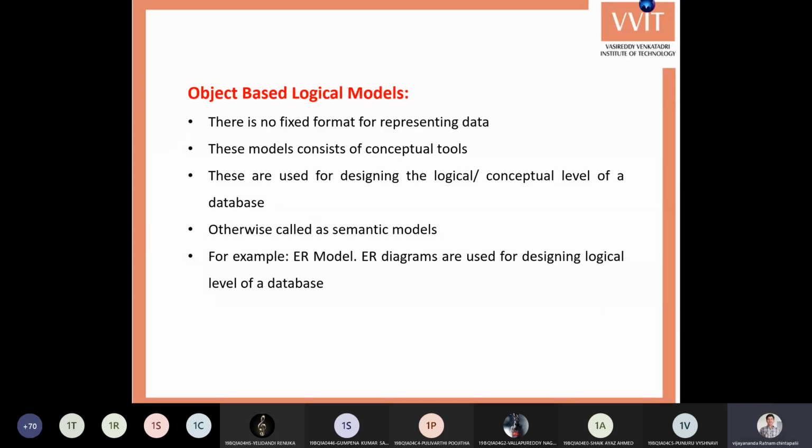And these are used for designing the logical or conceptual level of a database. That means how the database is going to be. All this is at the designing level. One more example for the conceptual level: